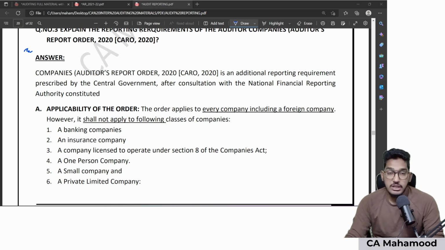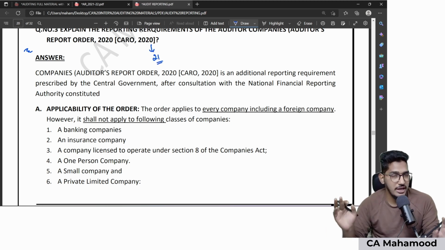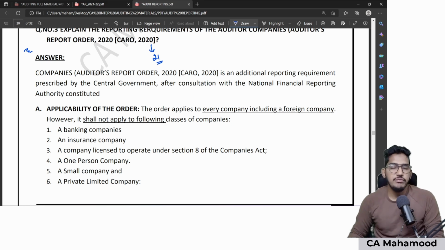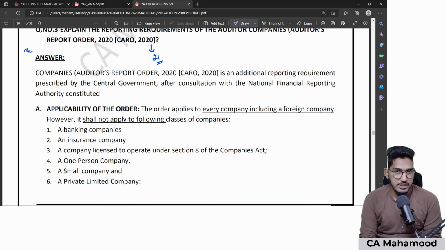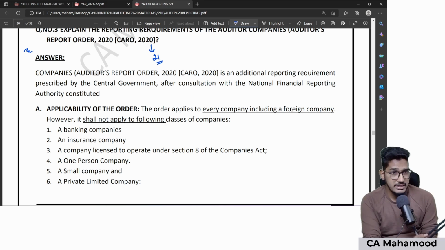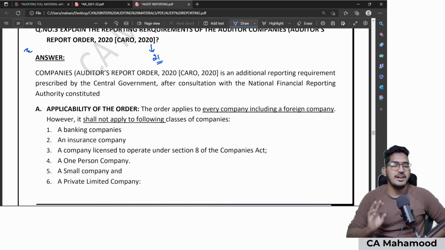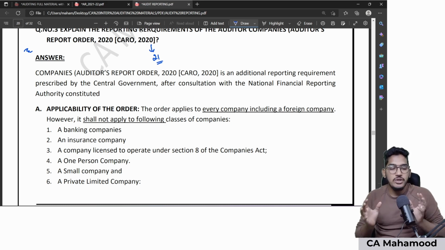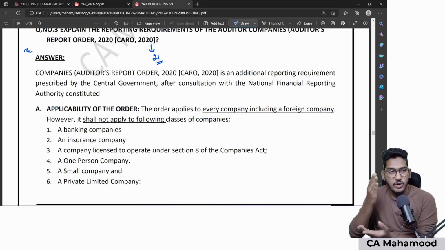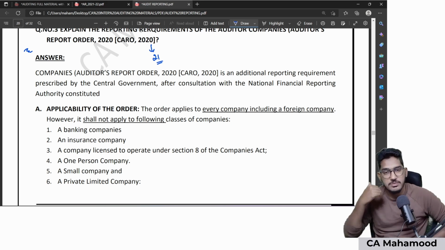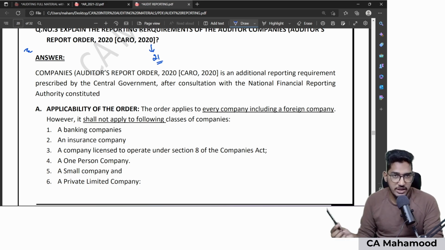So we are going to revise now CARO 2020. And how many reporting requirements are there under this CARO? We have a total of 21 matters which are required to be reported under CARO 2020. Before we revise those 21 reporting requirements, first we will try to understand applicability. This applicability itself is so important that even in the recent examination there was a question regarding applicability only. So we will spend enough time in revising this CARO applicability, and then we will spend significant time on revising the reporting requirements.